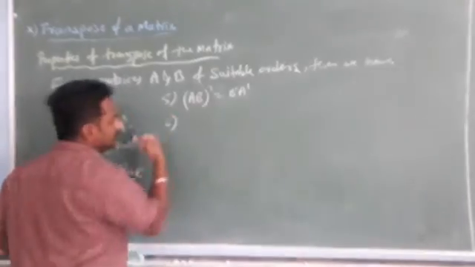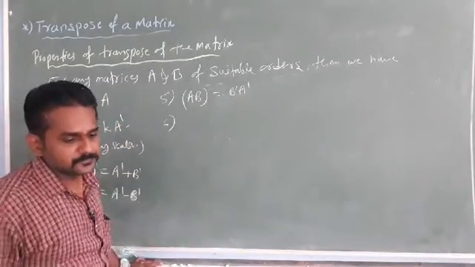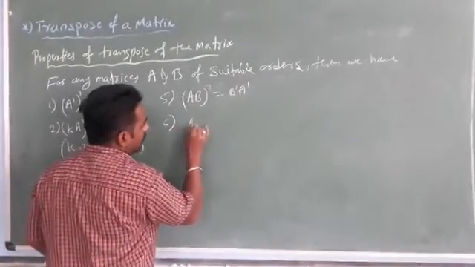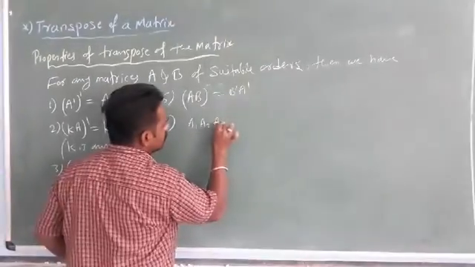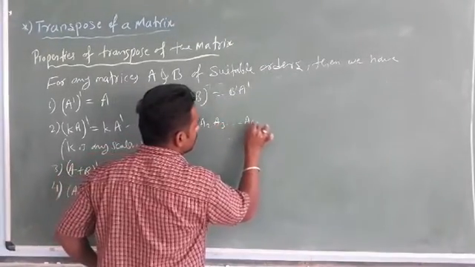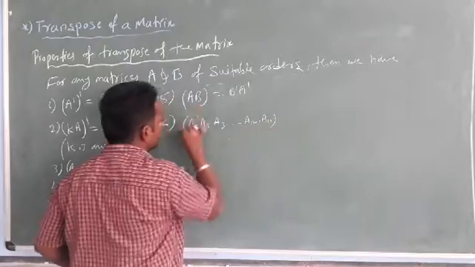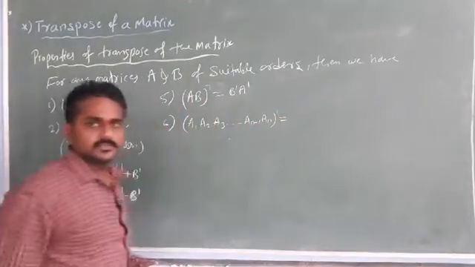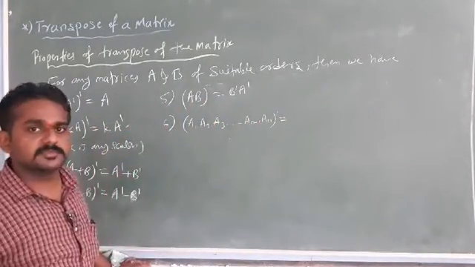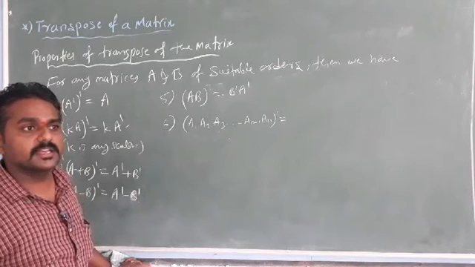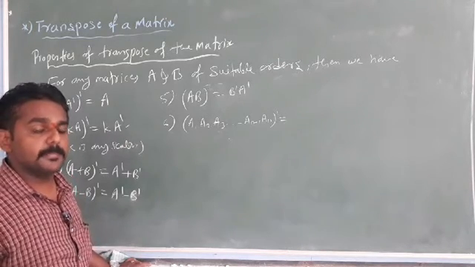Okay. Next, the sixth property, (A1 A2 A3 ... An−1 An)'. We have the product of more than 3, 4, 5 matrices.